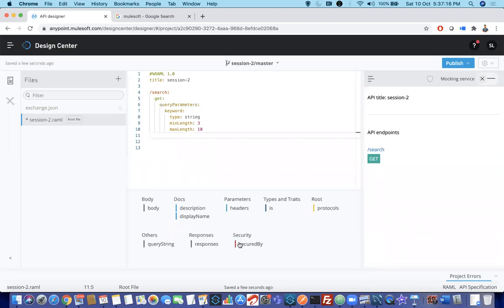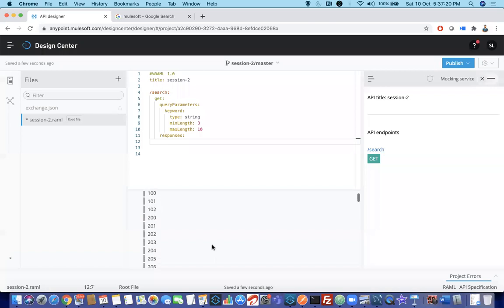Now you can see here somewhere responses. Click on responses. Immediately you can see the suggestions which are showing here, status codes. I told you, right? RAML is for RESTful applications. That means each and every resource or logic will have some response returned. Now I will say 200, because this is a GET method. According to standards, I want to use 200 as the success scenario. Then it is asking for the response body.